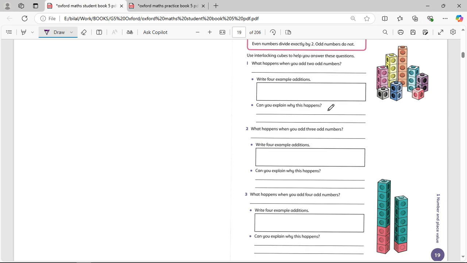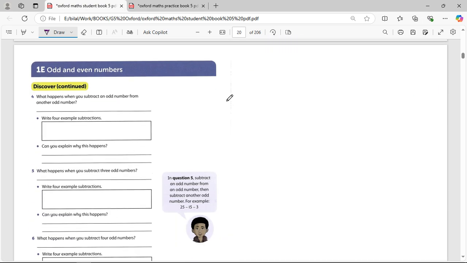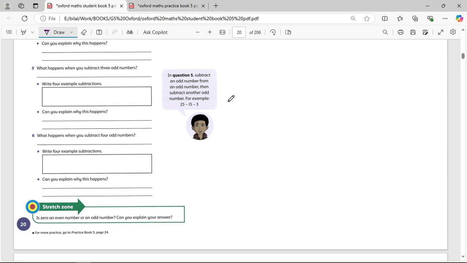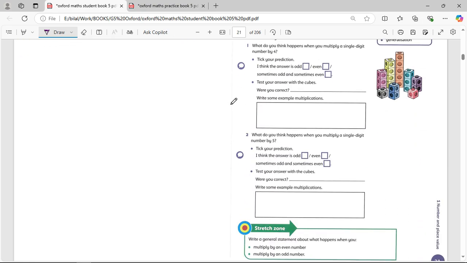If it cannot be divided by 2, it is an odd number. Remember, guys, for these cases you need to memorize a lot: multiplication and division. If you know the tables of multiplication, the backward of that multiplication is division. So indirectly, when you are learning how to multiply numbers, for example table of 2, table of 3, 4, 5, 6, memorize it till 9. 10, nobody memorizes 10. With 10, you just add 0 to any number. So till 9, it will be easy for you. Alright, odd and even numbers. Just know what odd numbers and even numbers are by definition. That's it. Do not make it complicated here.